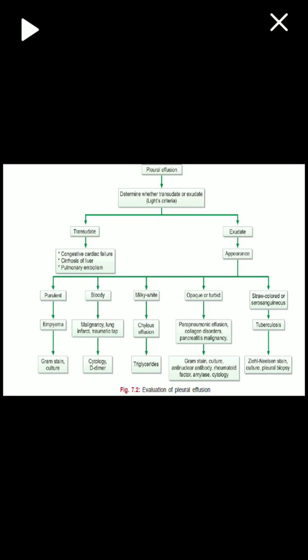If the pleural fluid is exudate and purulent, then it is empyema; do gram stain and find out the bacteria. If it is bloody, it is malignancy; then go for cytology and find out what type of cancer it is. If it is milky white, it is called chylous effusion, and the triglycerides will be high. If it is opaque or turbid, think of parapneumonic effusion, pancreatic disease, or collagen disorder; go for gram stains, antinuclear antibody assays, and cytological examination. If the exudate is straw colored or serosanguinous, think of tuberculosis and go for ZN stain and fluorescence microscopy.